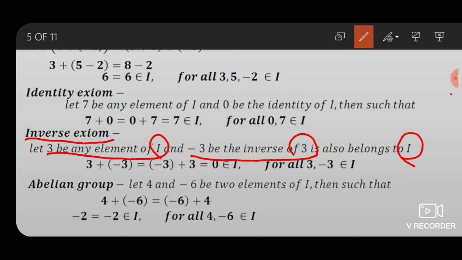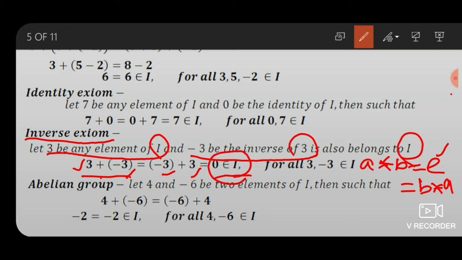Then by definition of group, a star b equals e equals b star a for all a, b belonging to G, and e is the identity of G. So the operation means plus: 3 plus -3 equals -3 plus 3 equals 0. 0 also belongs to integers for all 3, -3 belonging to integers. The inverse axiom is satisfied.